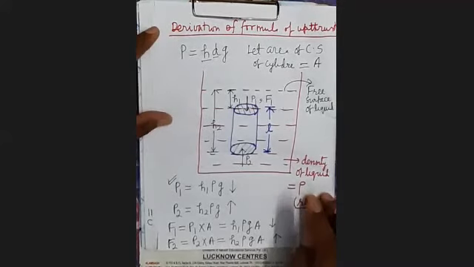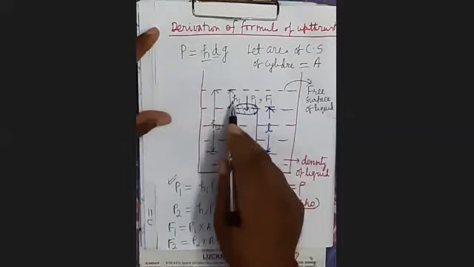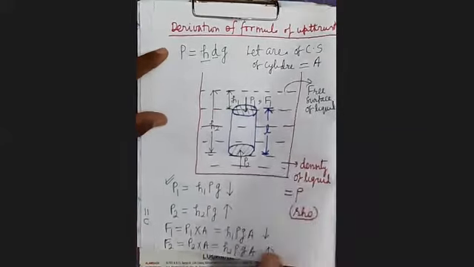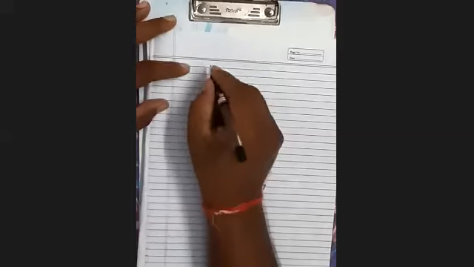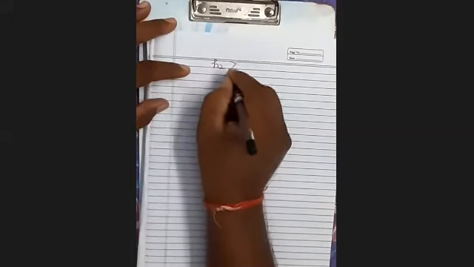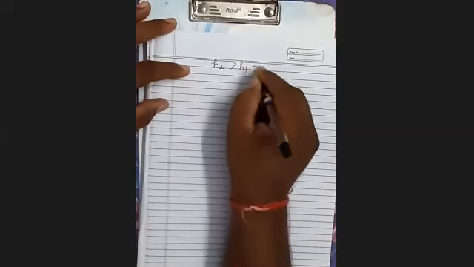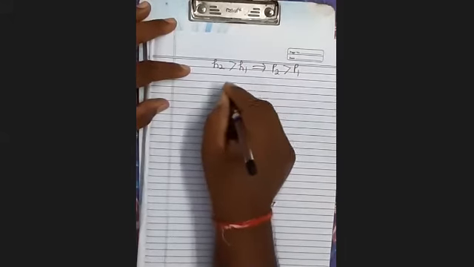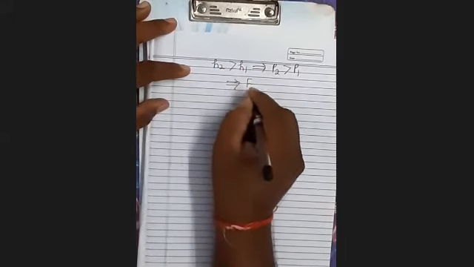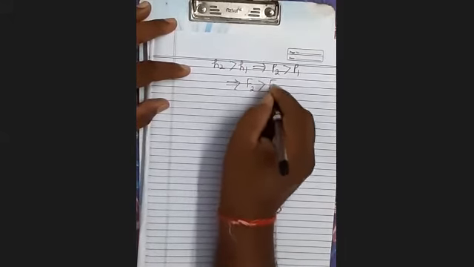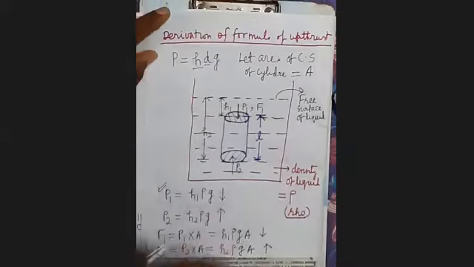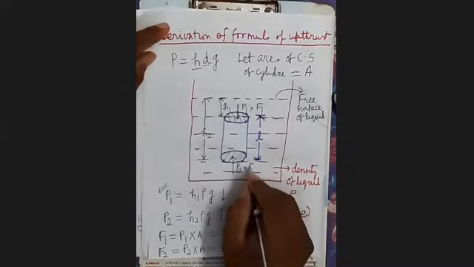Now you can see here, since H2 is bigger than H1, therefore P2 will be greater than P1, and therefore F2 will be greater than F1. F2 will be greater and F1 will be smaller.